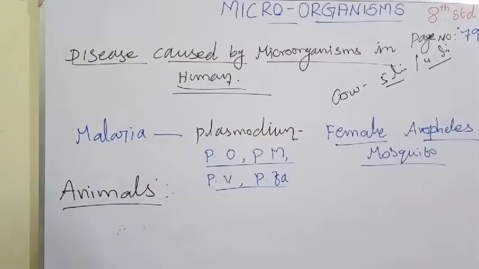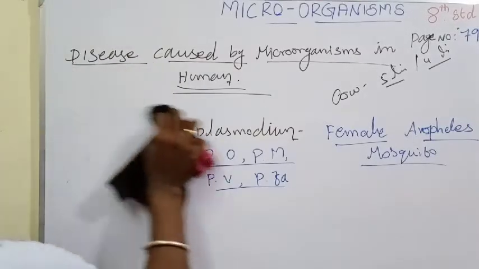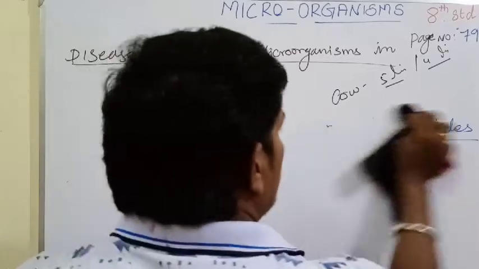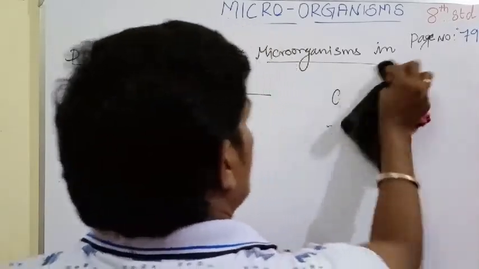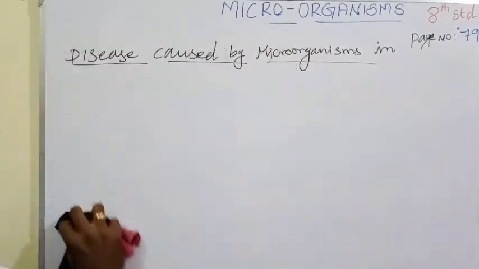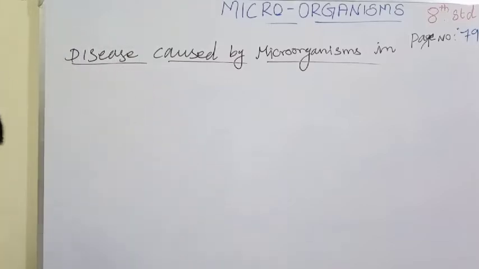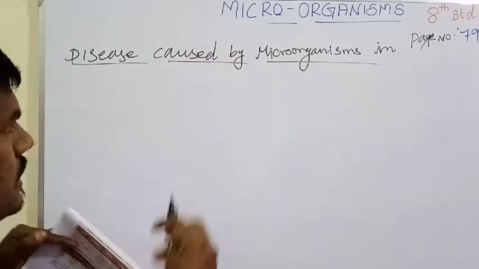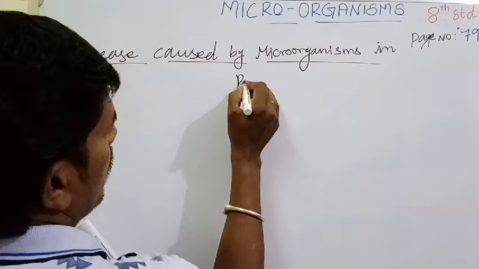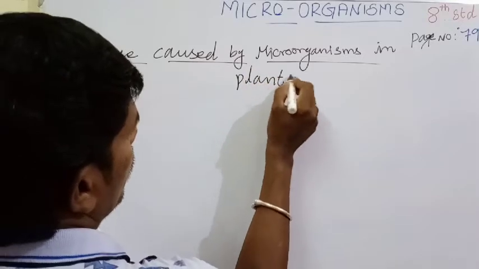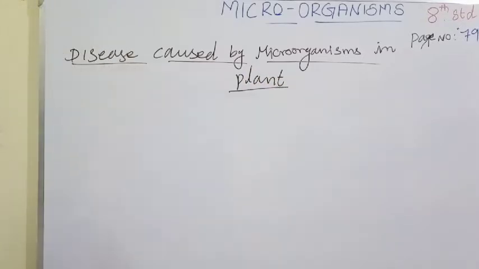And the next one, diseases caused by microorganisms in plants. In plants, what are the diseases? The first one, citrus canker.